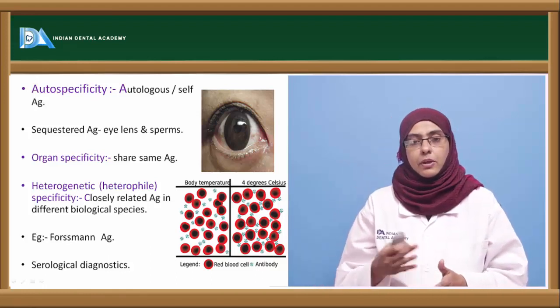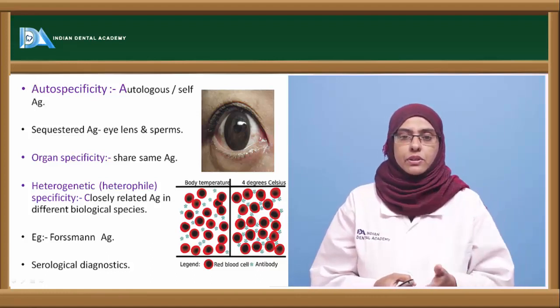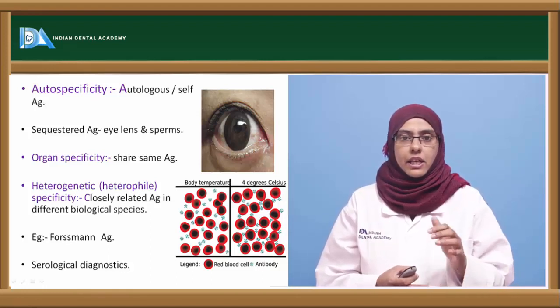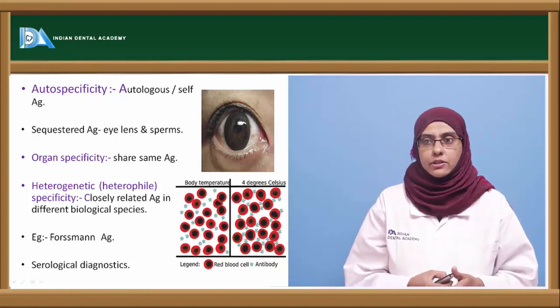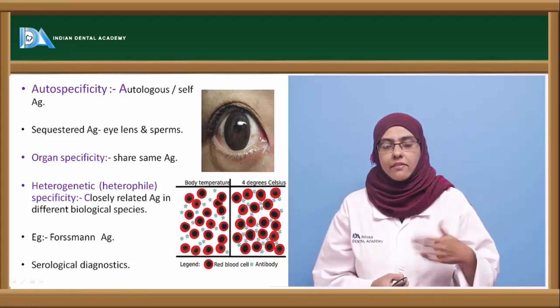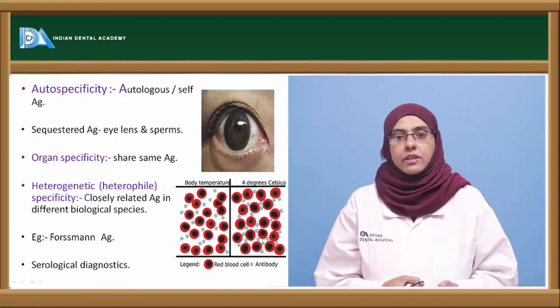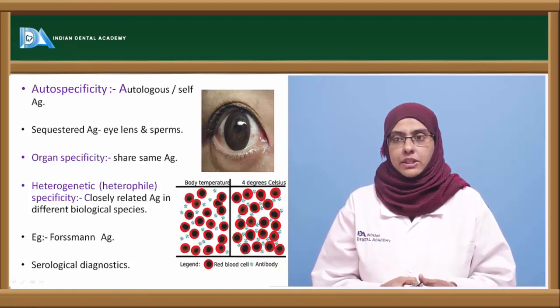Apart from that, sperms are produced in the later part of life, and these sperms are not exposed to the lymphocytes during fetal development, so they are usually taken as non-self antigen but they are not immunogenic in nature. So self antigens are non-immunogenic in nature, except in certain cases, such as exposure of the eye lens protein during a particular damage, where they can become immunogenic.